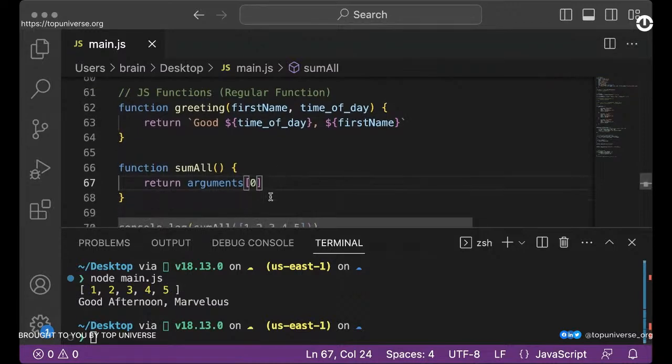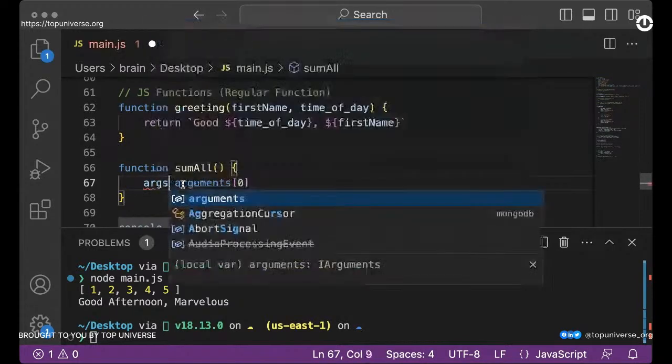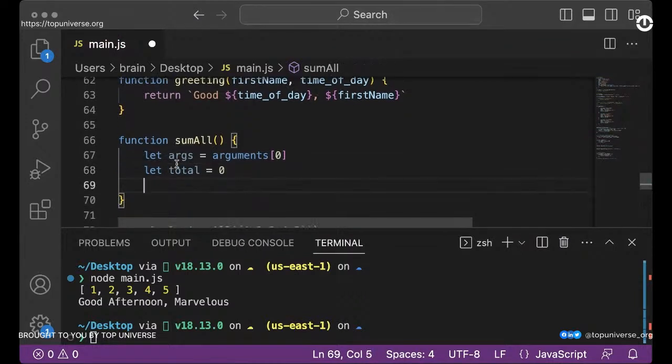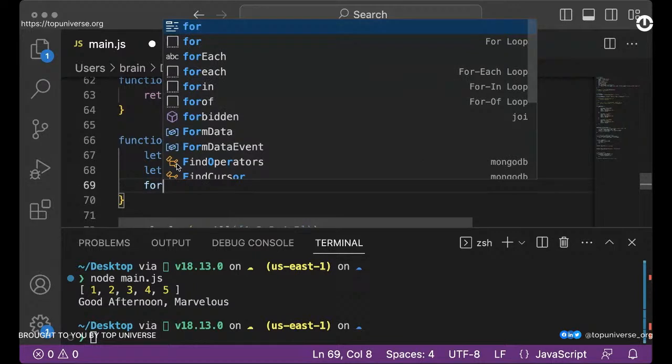And when you have all the items, the next thing you might want to do is to say, let's call this args equals this. So let's say args equals this, and then we can say let total equals 0. We just want to initialize that. And the next thing we can do is, maybe we can use forEach, but I just want to use a regular for loop.